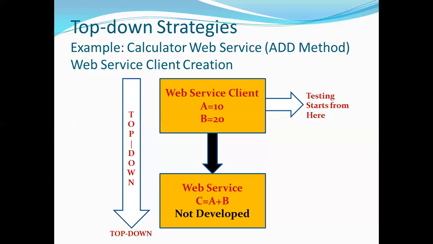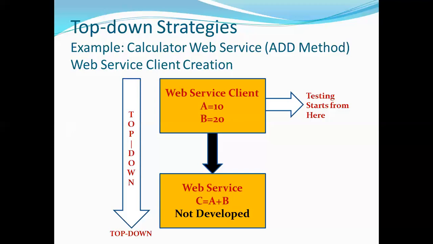When the web service client is tested successfully, then you develop the other module, called the web service. The actual web service is developed afterward. The web service client application is developed first, and then the actual web service is developed by the developer.